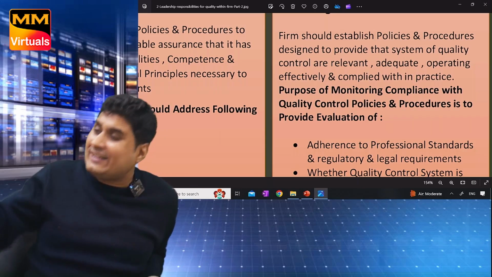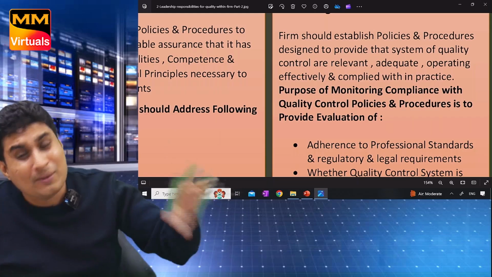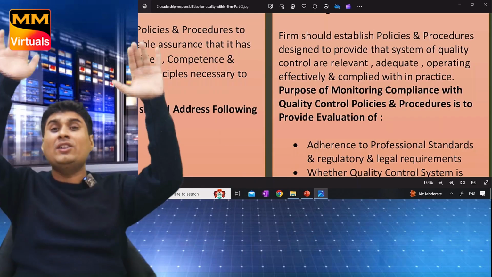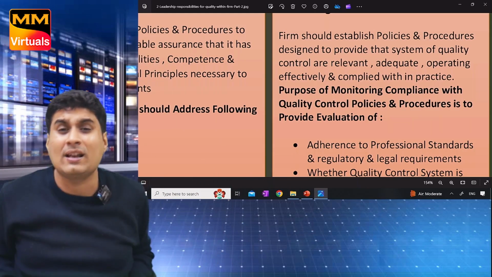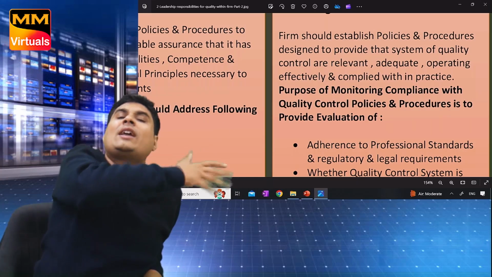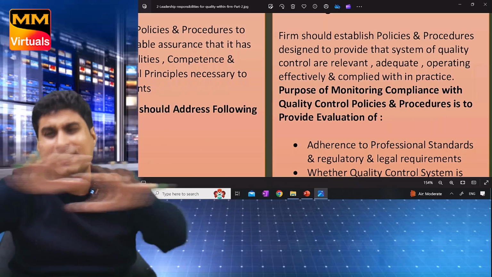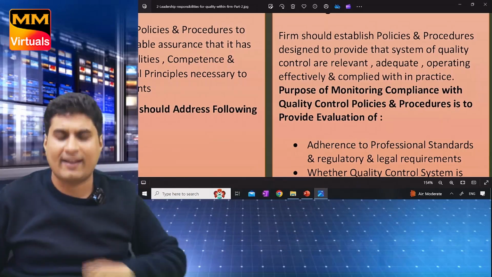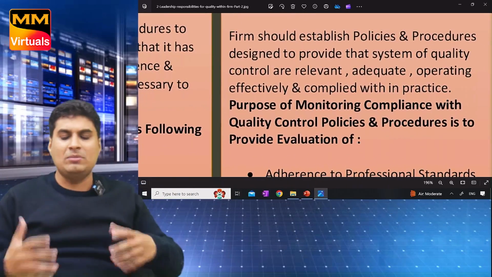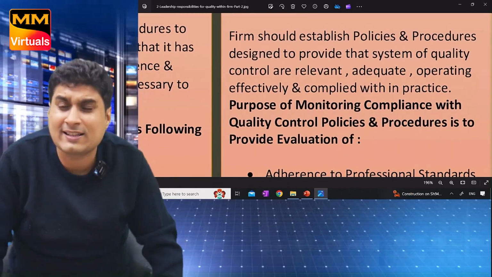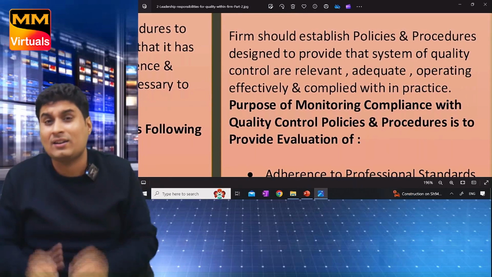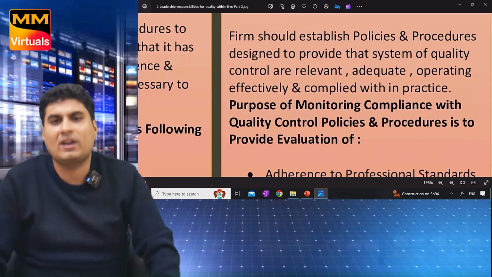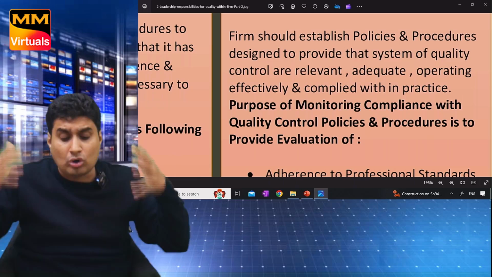So we follow ethical requirement and issue the report that is appropriate. Monitoring should be done. Sometimes you have set up a system, but you are not monitoring whether it's there or not. So proper monitoring mechanism should be there. Of course, firm will do all this. Auditor will just check. Okay, see here. Firm should establish policies and procedure to ensure system of quality control is relevant and operating effectively. Okay, see, only system is not important, it should operate also.